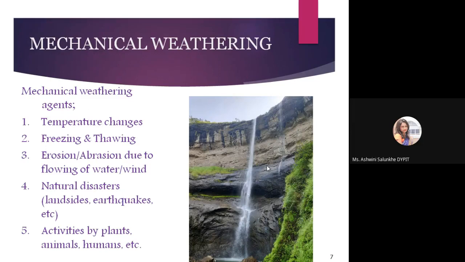Physical or mechanical weathering is done by different agents: temperature changes, freezing and thawing, erosion, natural disasters like landslides, and activities by plants, animals or humans.